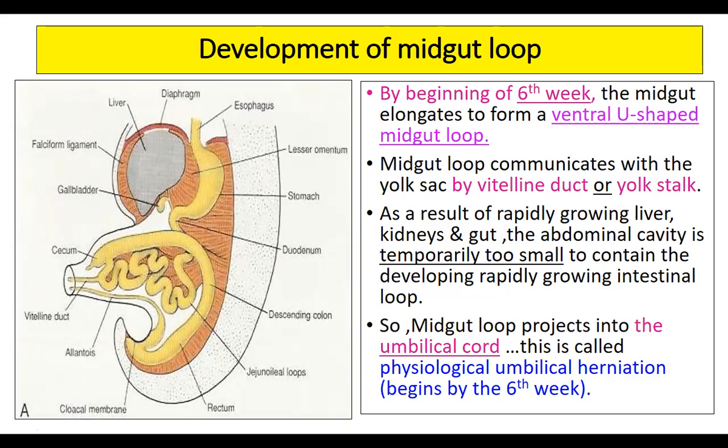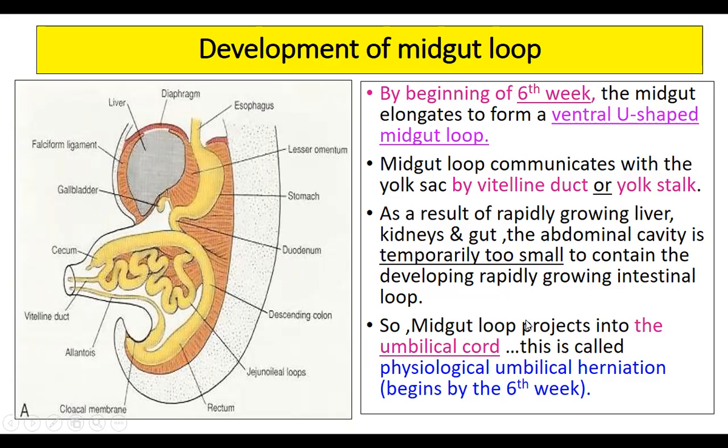Okay. As a result of the rapidly growing liver, kidney, and gut, the abdominal cavity is temporarily too small to contain the developing, rapidly growing intestinal loops. So at the same time, when the liver is growing, the kidneys and other abdominal organs are growing, even the intestine starts growing. So this leads to a very small area filled with a lot of organs. So that's why all the organs now come out, especially the intestine.